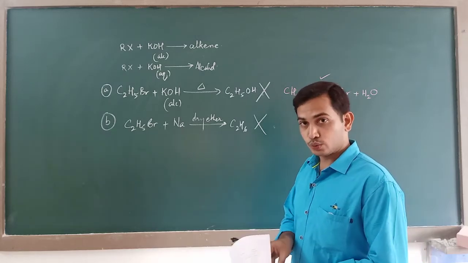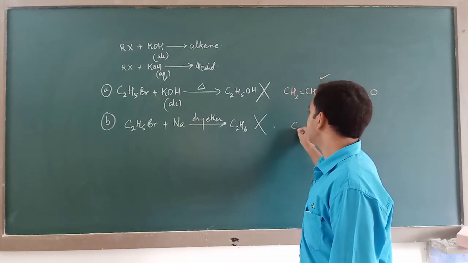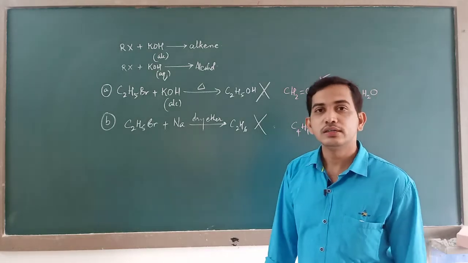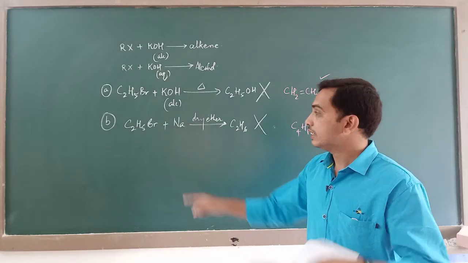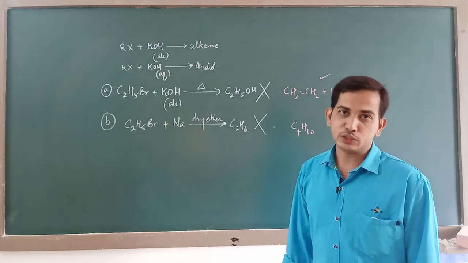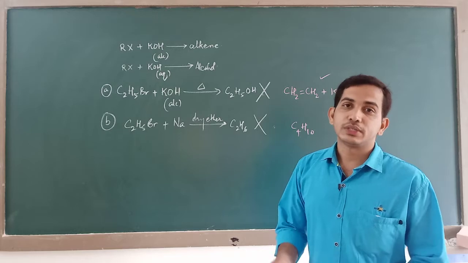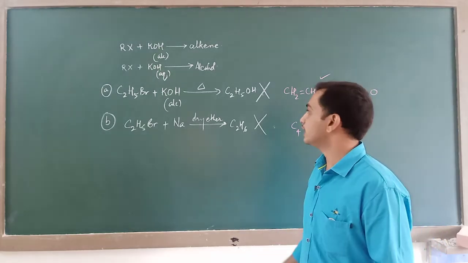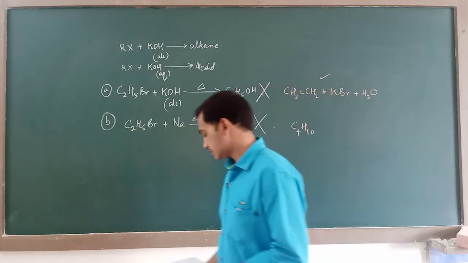So what is the correct product? The correct product should have been C4H10. Butane should have been the product if ethyl bromide reacts with metallic sodium in Wood's reaction. So the second statement is also incorrect. So now you have 2 answers for one question.